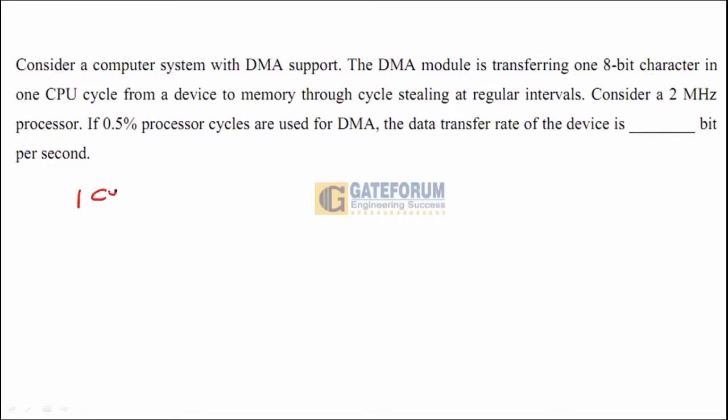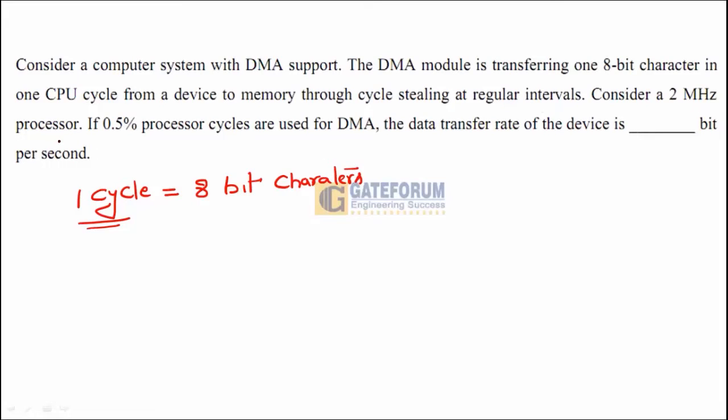In one cycle, the DMA module is transferring 8-bit characters. That is, a total of 8 characters are being transferred in one cycle at regular intervals, device to memory through cycle stealing at regular intervals.